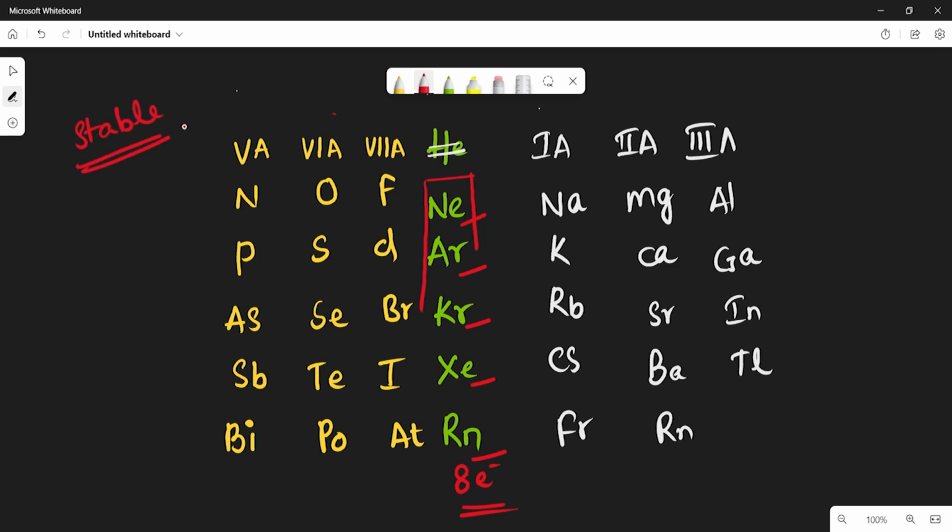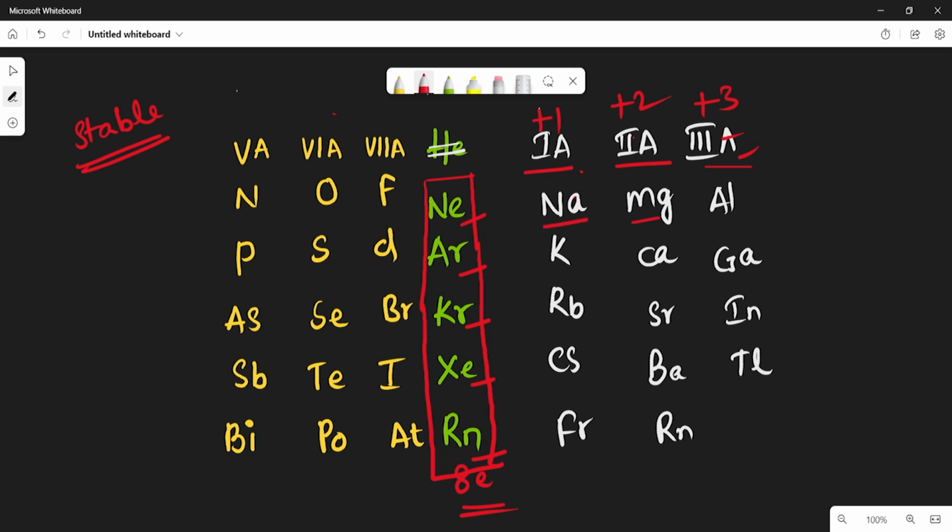If you have a stable configuration, you need not participate in any chemical reaction. That is why these noble gases are less reactive, which means they don't participate in any reaction. Now if you observe the 1A, 2A and 3A groups, sodium loses 1 electron, the 2A group loses 2 electrons, and the 3A group loses 3 electrons.